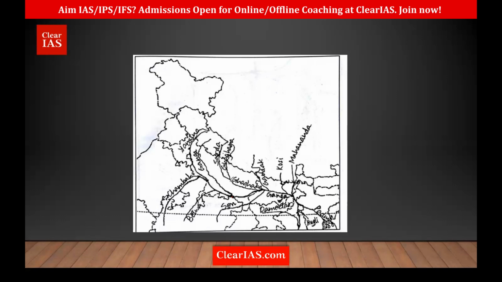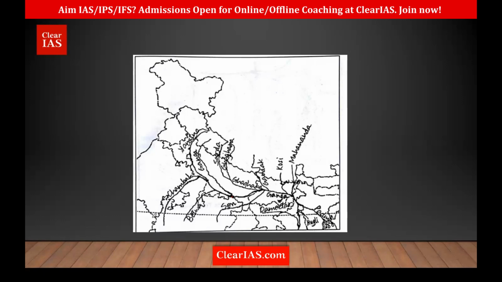Then we have Sharda. Here Sharda, you can see it's at the tri-junction. It flows into India through the tri-junction. It's called Mahakali there. And Sharda is here. Then we have Gagra, just parallel to that. And Sharda is joining the Gagra, and in turn, Gagra is joining the Ganga. Then we had Gandak here, right? Then we have Koshi near Bihar, Patna region. Then in West Bengal, we have Mahananda. In the Darjeeling Hills, it's originating and then it's joining the Ganga.